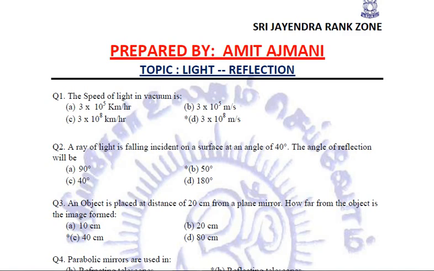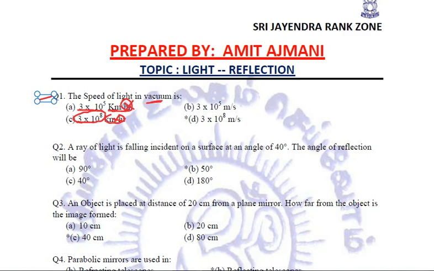What are they? First question. The speed of light in vacuum is. Now see, here we have got 3 into 10 to the power 5 kilometer per hour. This hour is wrong. Here it is 3 into 10 to the power 8, which is correct, but it is not kilometer per hour.